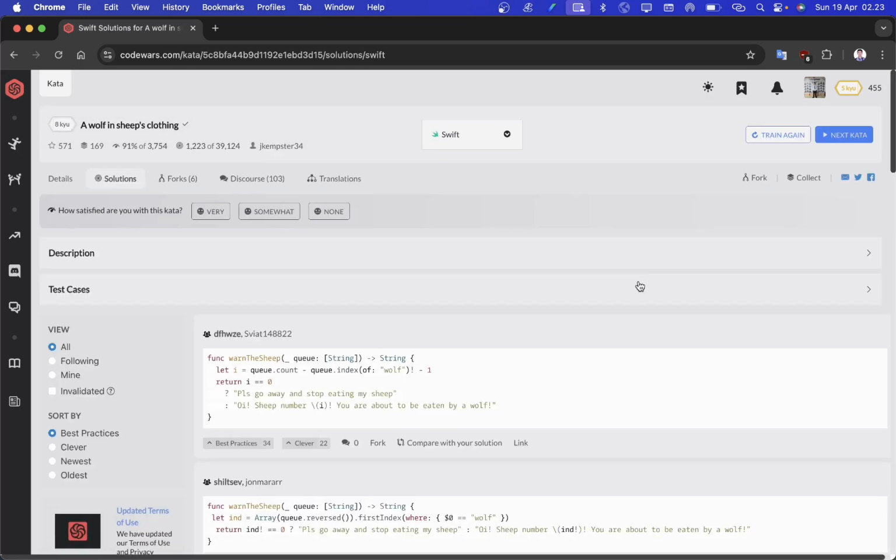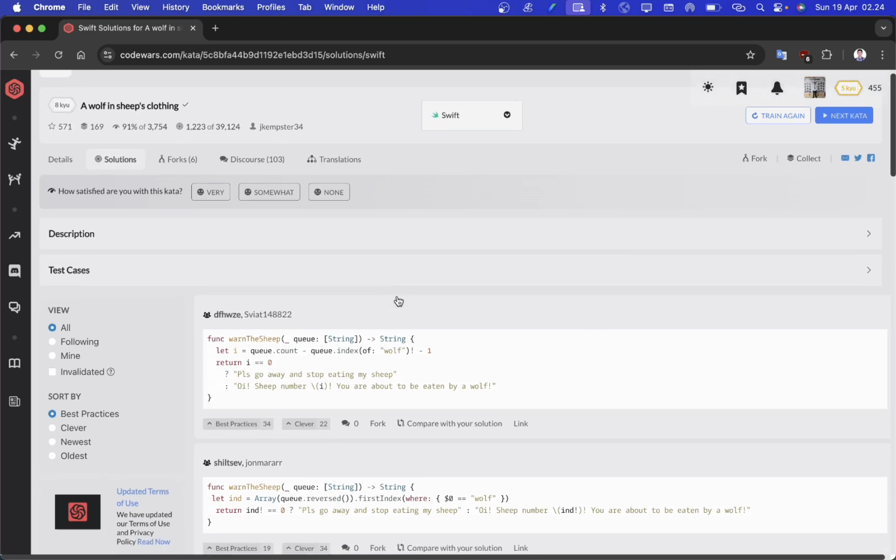Alright everyone, we have successfully completed our coding challenge this time. We learned how to use the reverse method to change the order of an array, and firstIndex to find the position of an element in the array. We also used if-else conditions to determine which string to return in the function.